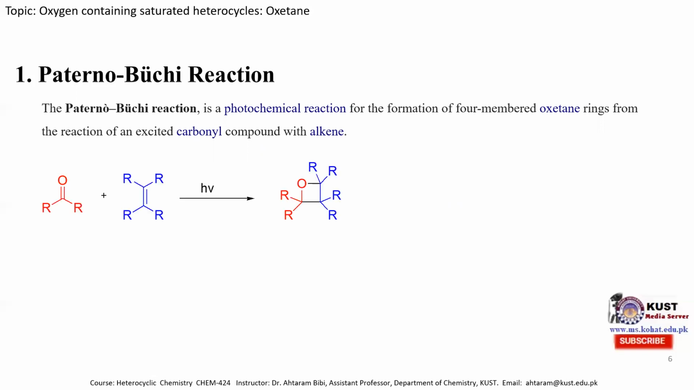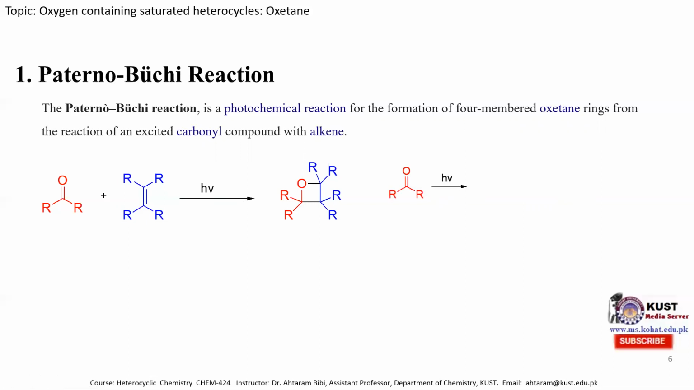So this is the carbonyl compound in which the R group may be a hydrogen atom or maybe an alkyl group or aryl group, and this is the alkene, and these R groups may be hydrogen or any alkyl or aryl group, and these two species photochemically combine to produce the oxetane molecule.